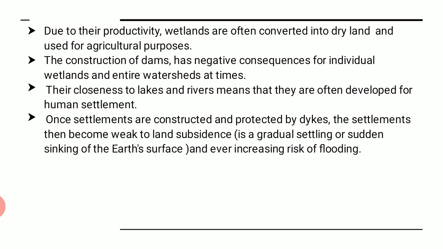That means negative results for the individual wetland and at times the entire watershed. We start constructing dams for various purposes, but most of the time it may be beneficial to human beings, but not that good for nature. The same thing has been explained here. Their closeness to lakes and rivers means they are often developed for human settlement, because wherever we get easy living, there human settlement is very popular.